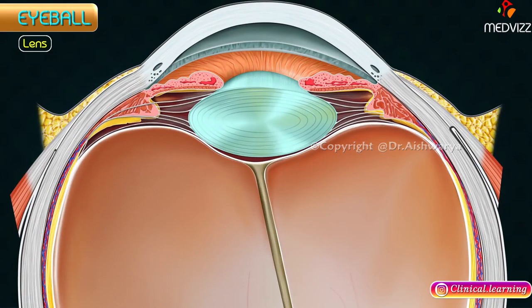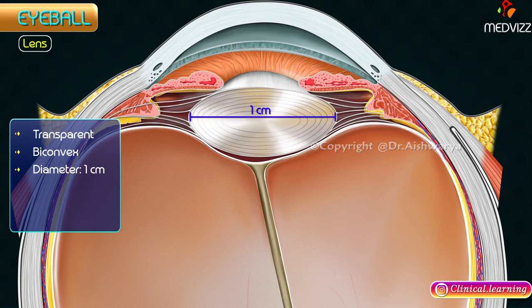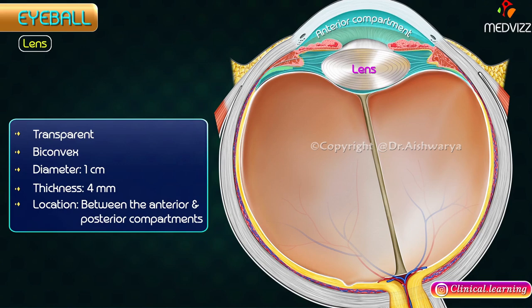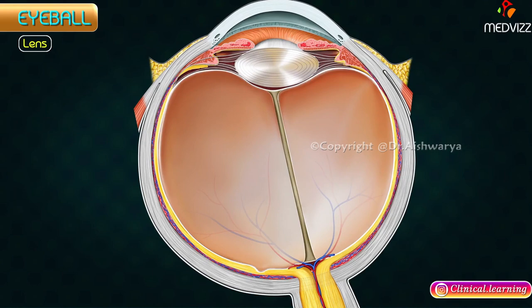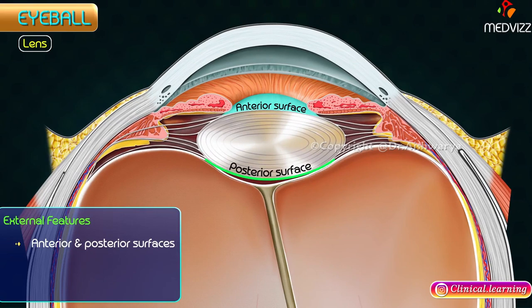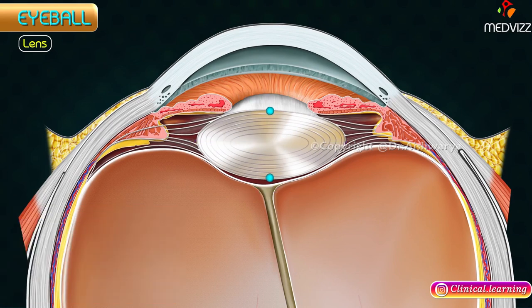Lens. The lens is an unusual biological structure. It is a transparent biconvex body, 1 centimeter in diameter and 4 millimeters thick, placed between the anterior and posterior compartments of the eyeball. External features. The lens presents the following external features: anterior and posterior surfaces, anterior and posterior poles, a circumference, the equator. The line connecting the anterior and posterior poles is called the axis of the lens.